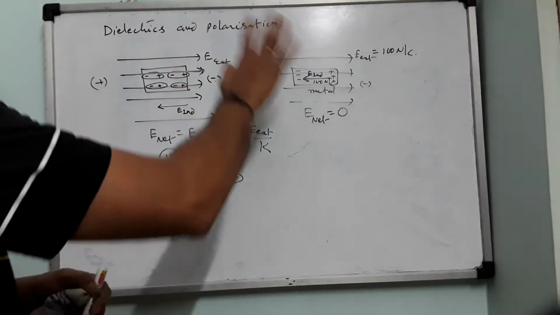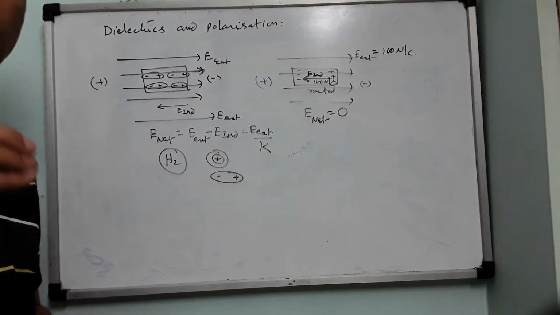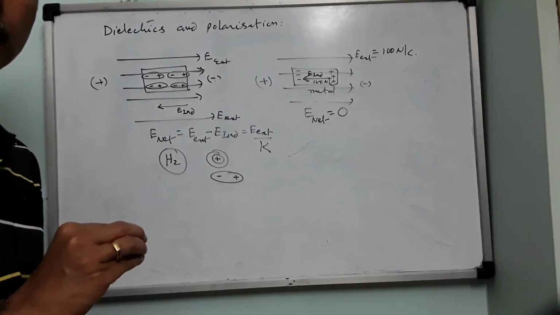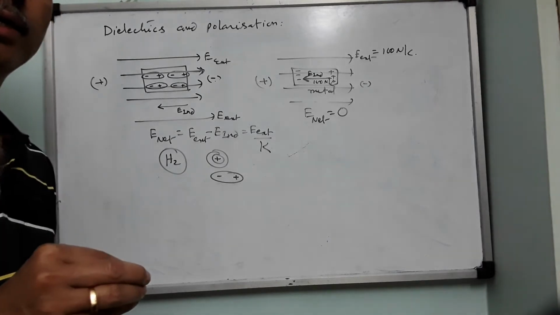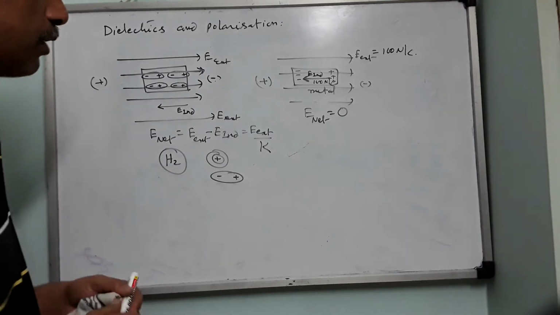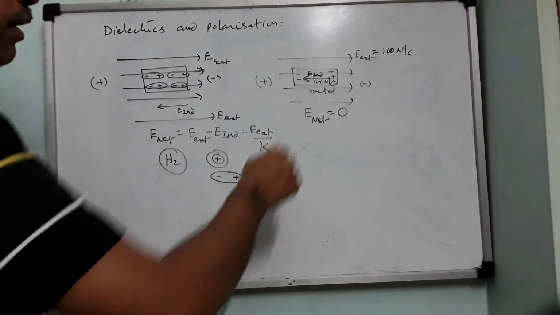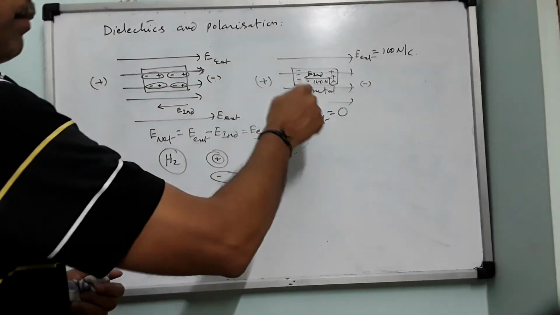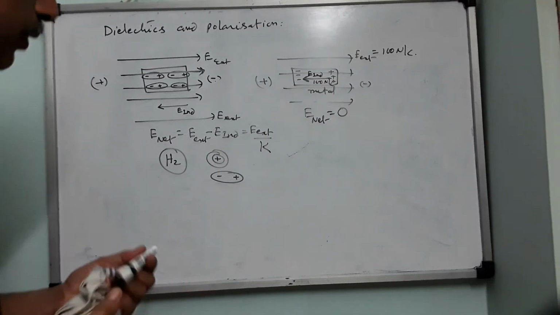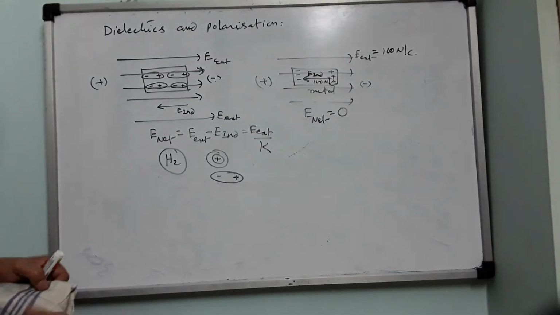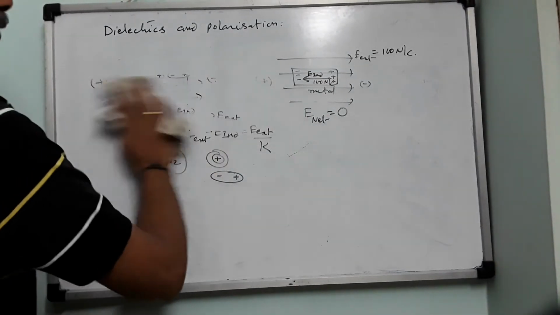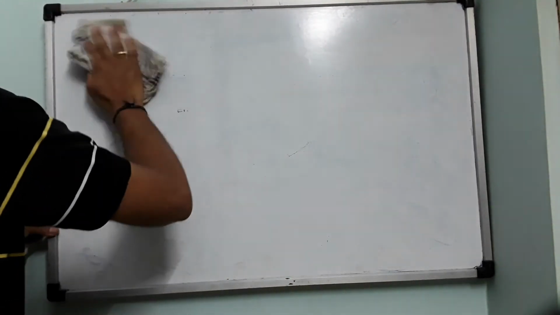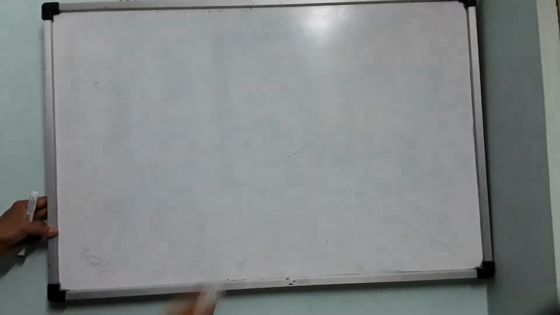Right. Now I will sum this up. When a dielectric is placed inside the external electric field, the electric field inside the dielectric will decrease by k times. When a metallic conductor is placed inside the external electric field, the field inside the metal conductor will be zero. Right? Okay. So with this idea, we will go to the other topic, that is, capacitors and capacitance.